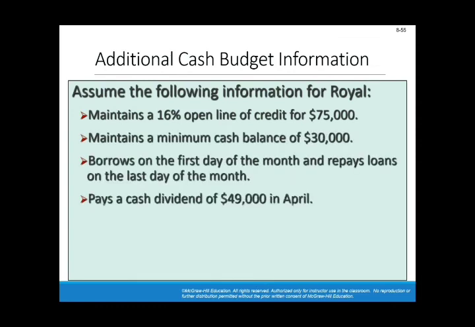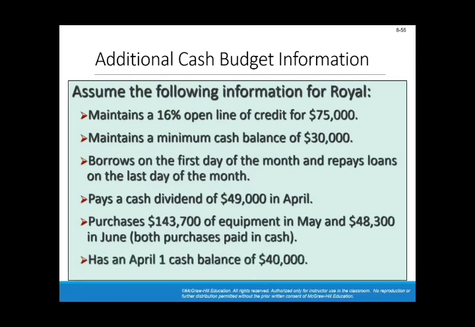Now, additional information before preparing the cash budget. Assume the following information for Royal Company. The company maintains a 16% open line of credit for $75,000. It means that the company can borrow from the bank without prior approval up to $75,000 at 16%. 16% is the annual interest rate. Okay, so per month it's 1.33. Anyway.